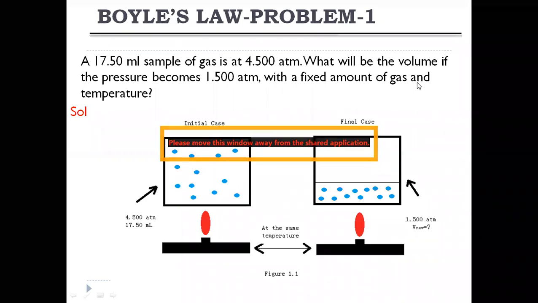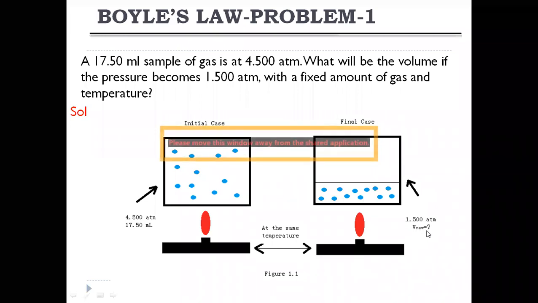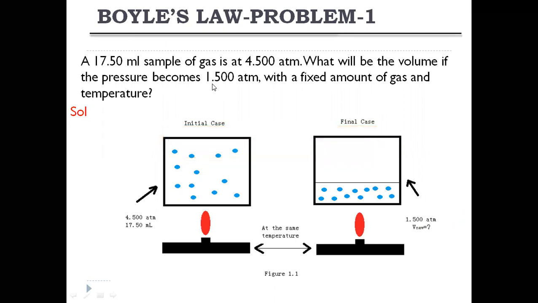We are asked here, what will be the volume if the pressure becomes 1.5 atmosphere with a fixed amount of gas and temperature? So we have to find out the new volume, the final volume. Initially the pressure is 4.5 atmosphere and finally the pressure becomes 1.5 atmosphere. A fixed amount of gas means a fixed N value. Amount of gas means N. And fixed temperature means temperature is also constant. So the temperature is constant here and N is constant here.